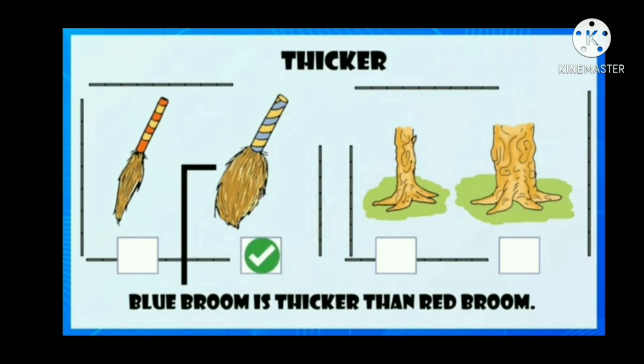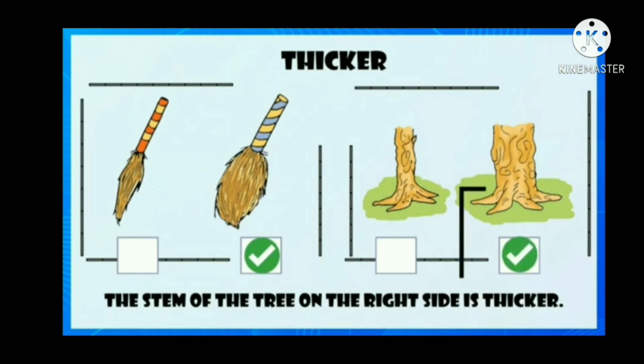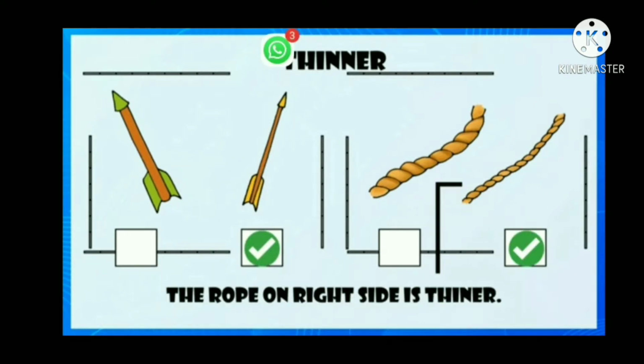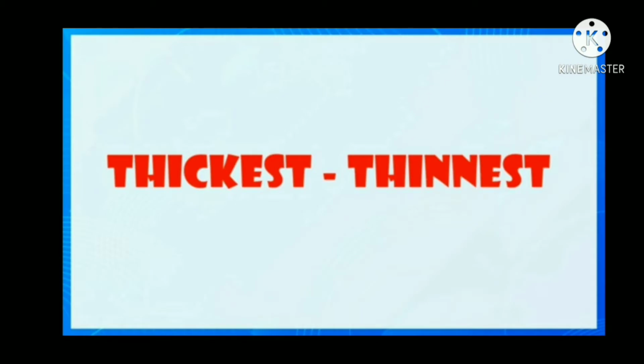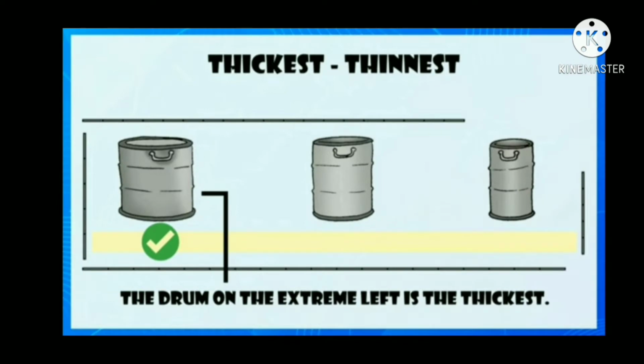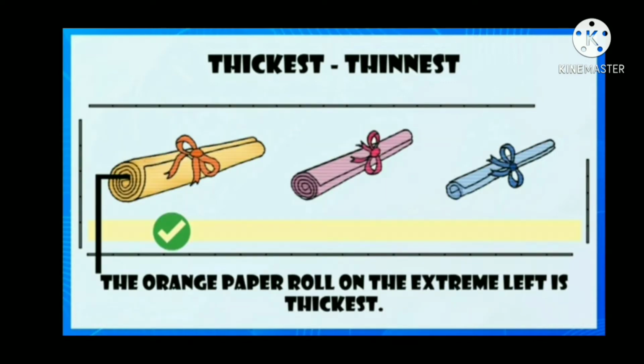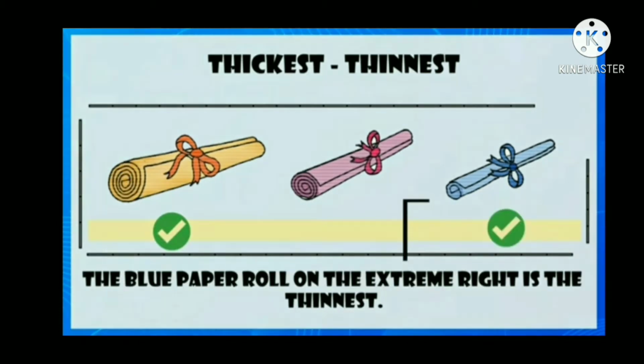Blue broom is thicker than red broom. The stem of the tree on the right side is thicker. The yellow arrow is thinner than green arrow. The rope on the right side is thinner. Now we'll go for thickest and thinnest. The drum on the extreme left is the thickest and the drum on the extreme right is the thinnest. The orange paper roll on the extreme left is thickest. The blue paper roll on the extreme right is the thinnest.